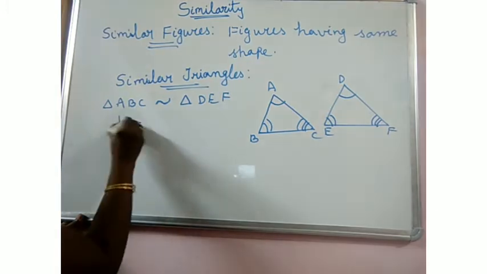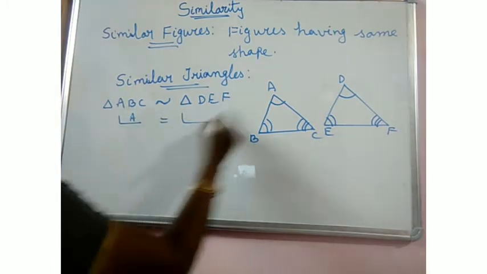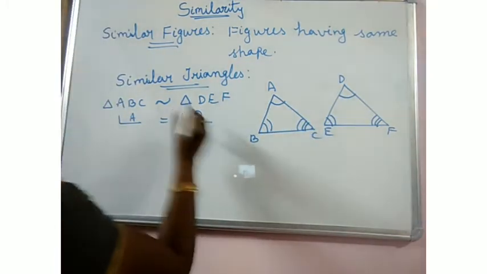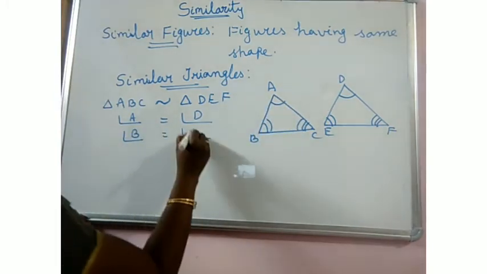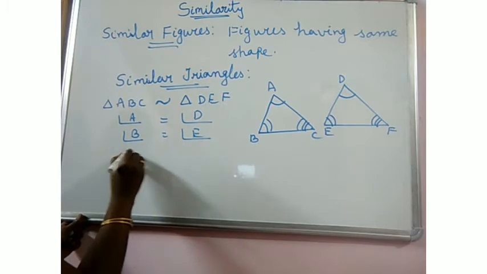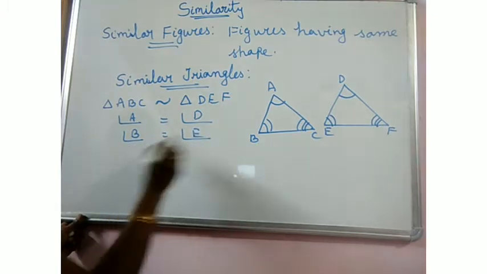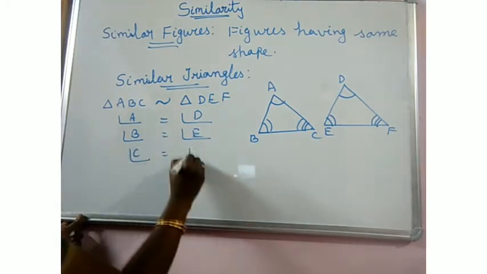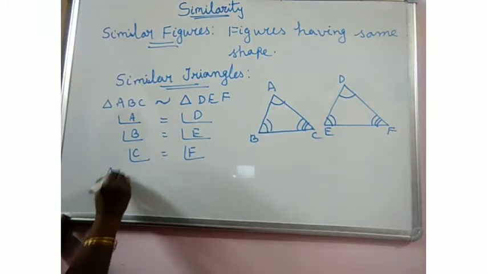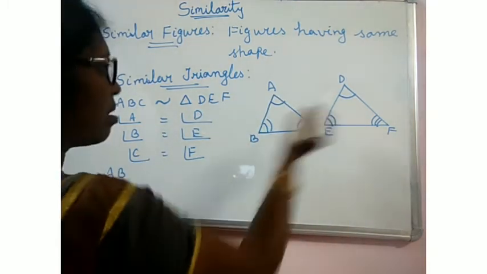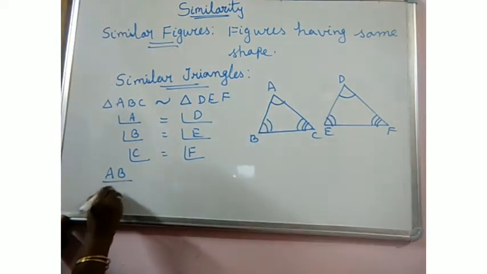If two triangles are similar, their corresponding angles are equal. Angle A is equal to angle D. Angle B is equal to angle E. And angle C is equal to angle F. And also, the corresponding sides are proportional to each other.